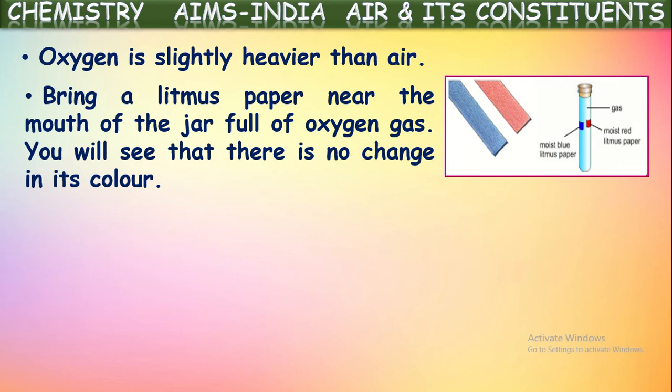If you dip the moist litmus papers into the oxygen gas, there will be no change in the color of either litmus paper. This proves that oxygen gas is neutral. It is not acidic or basic. It is a neutral gas because it is not showing any color change with both the colored litmus papers.